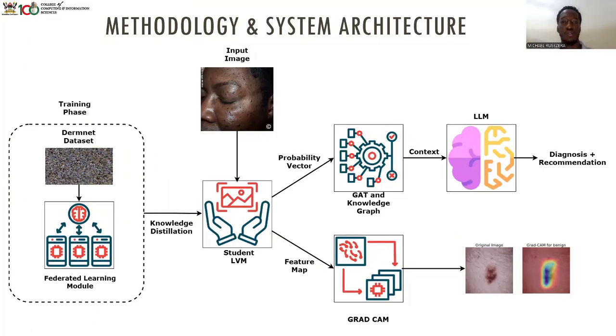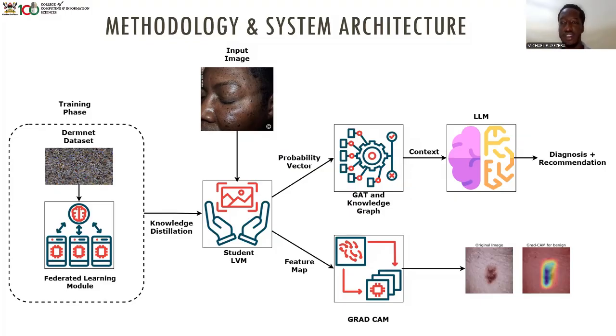My name is Rusezeera Michael, and I'm taking you through the methodology and system architecture and the EDA phase. So the methodology starts with the training phase, whereby the main large vision model is distributed to different clients, and an instance is also made where we use the actual dominant dataset, which is our main dataset. So each client will run a version of this model on their own dataset. Let's say each skincare clinic would